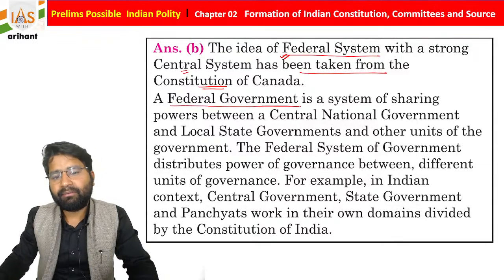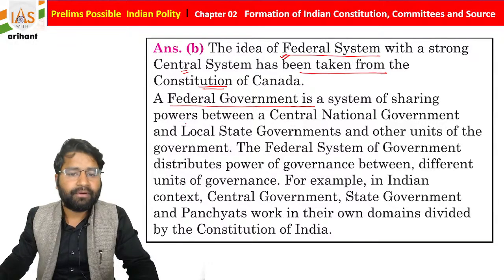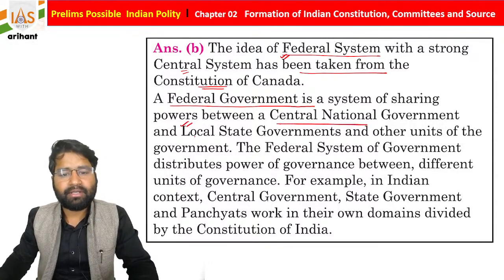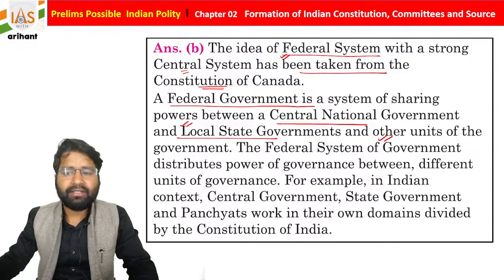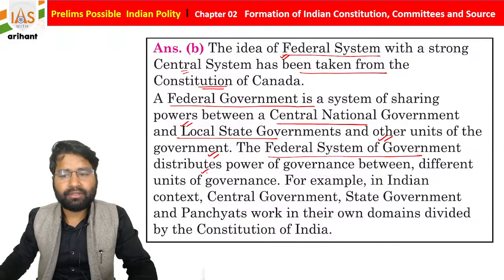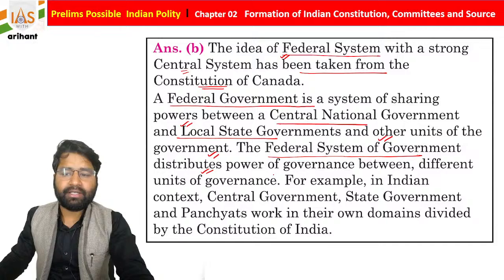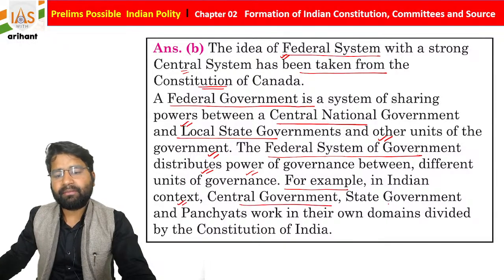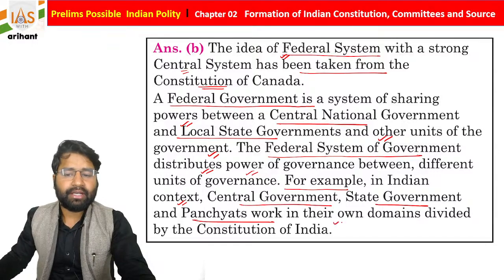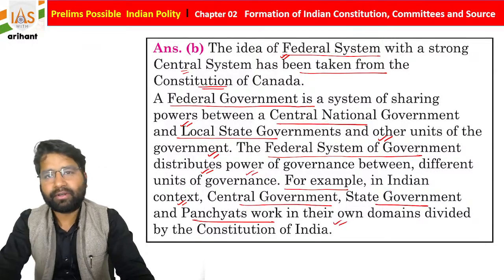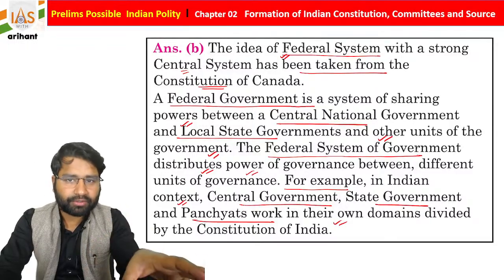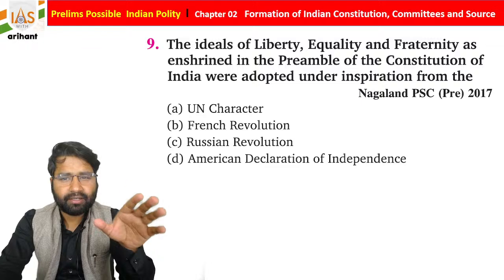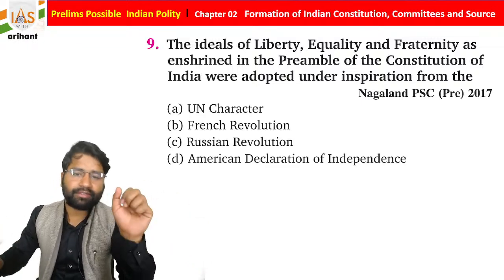So the federal government is a system of sharing power between the central national government and local state government and other units of the government, students. So basically the power sharing thing. So a federal system of government distributes power of governance between different units of governance. So for example, in the Indian context, central government, state government and panchayat work in their own dominion divided by the Constitution of India. So this is according to the Constitution. Okay, getting it? Any confusion, any doubt? Okay, if you have, just discuss with me, students.